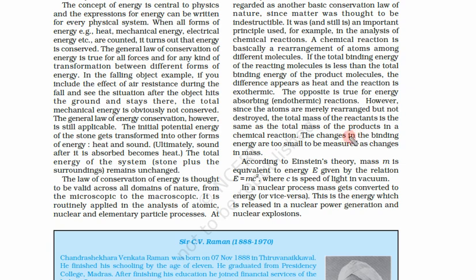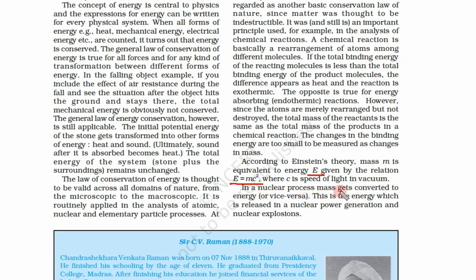So Einstein gave us this idea that mass can be converted into energy by this equation, E = mc², where c is the velocity of light or speed of light. According to Einstein's theory, mass is equivalent to energy. How? E = mc², where c is the speed of light in vacuum.